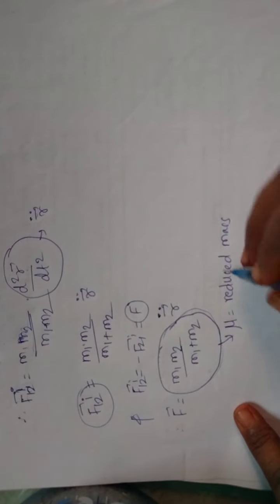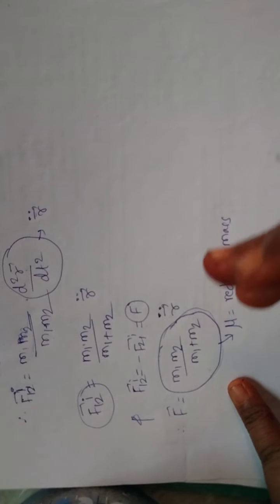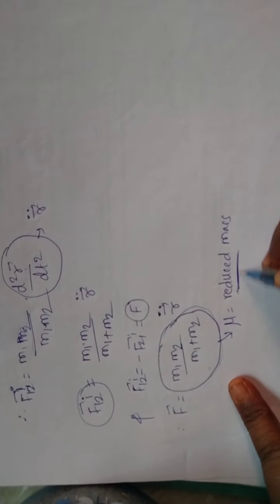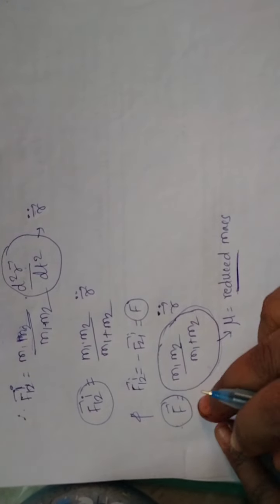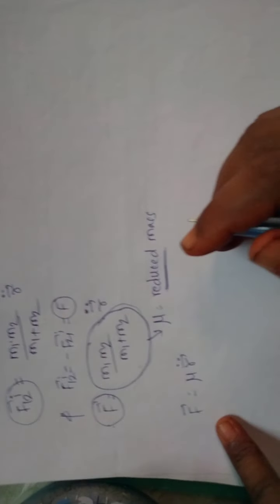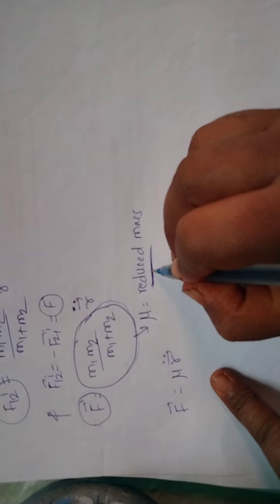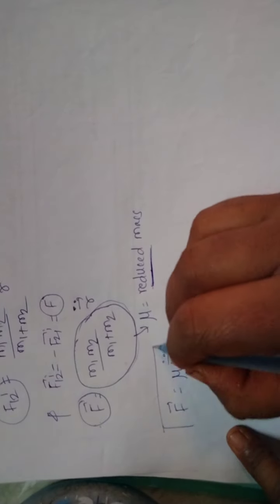When we convert two body problem into single body problem, this is the reduced mass. Okay, so this will be the reduced mass when, by using central force, the two body problem will convert into single body problem. So this is the reduced mass due to the central force. The force is equal to mu r bar. Okay, so now the whole system of two body problem is converted into the single body problem, and this is the force.